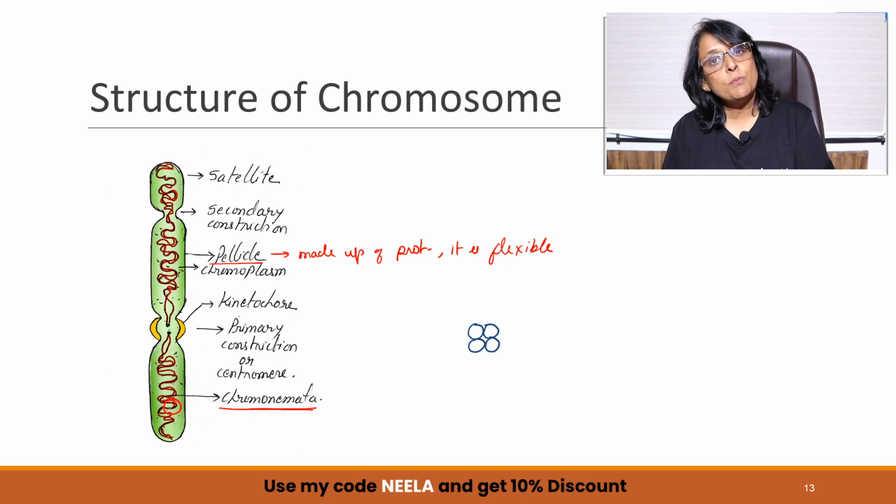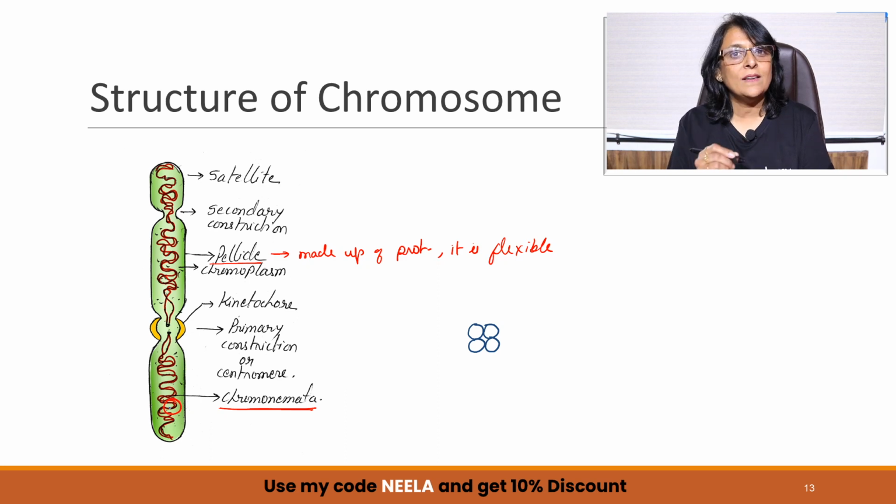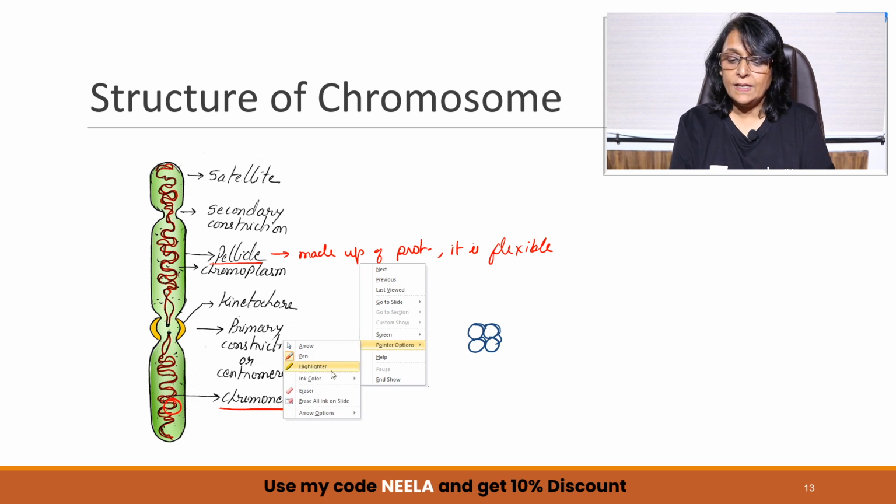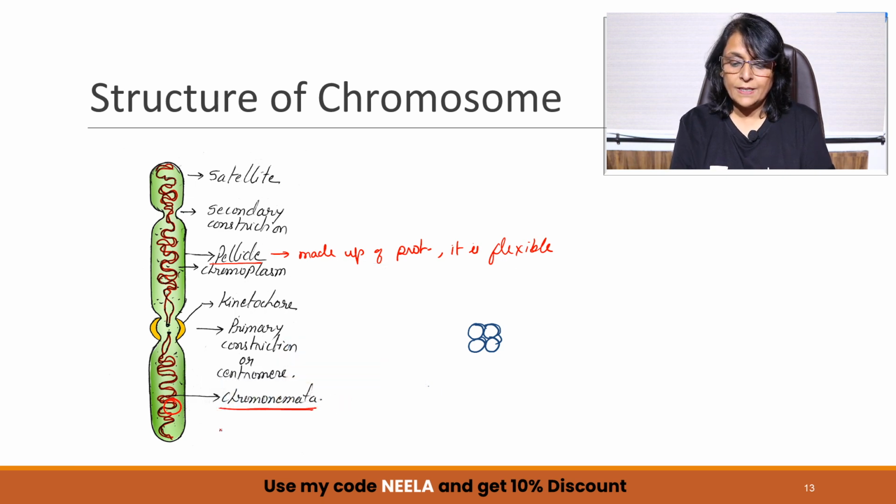So how is it possible? It is possible because our DNA is packaged, it is coiled, it is highly coiled. So where is this DNA? Around these histone proteins, we will find that our DNA is wrapped. So the DNA is coiled around like this.